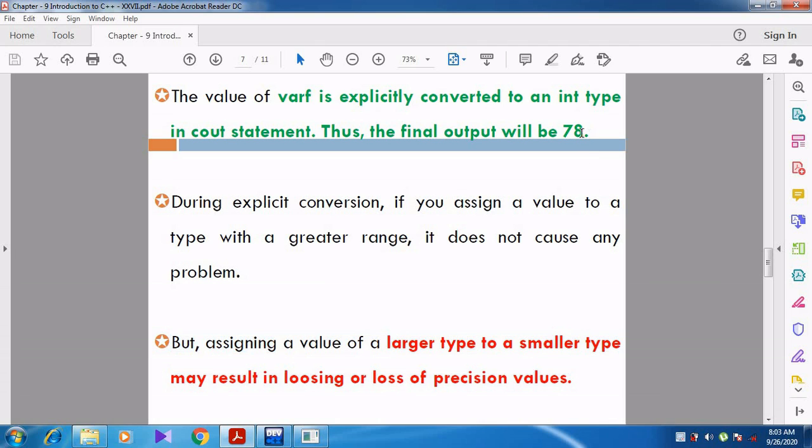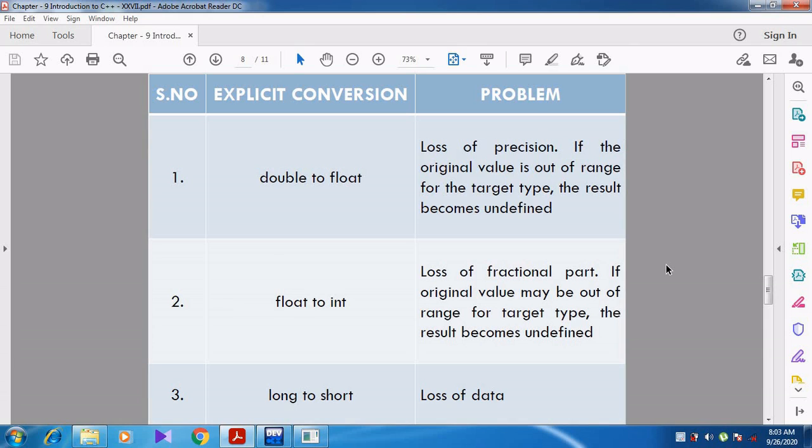In the above example, what do we get? 78. What about the .685? Those values are lost. Can you understand, students? So here they have given you the loss. Whenever we use double to float, that is, a double value is explicitly converted to float, what will happen? The loss of data is there. Double to float, loss of precision. If the original value is out of range for the target type, the result becomes undefined.